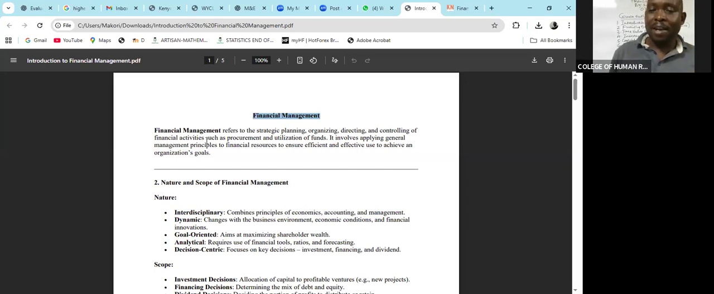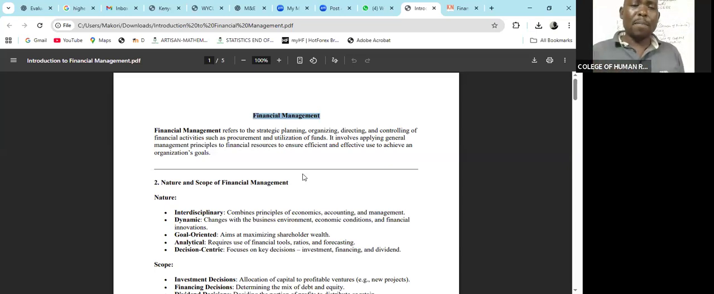How do we manage the finances that we have? So you plan on how you are going to get those finances. You organize on how you are going to use them. You direct them to the investment that you have determined to be viable. And then as you do that, you need to control, making sure that everything goes well, making sure that you don't actually waste the finances in the process of running the business activities. That is the financial management.